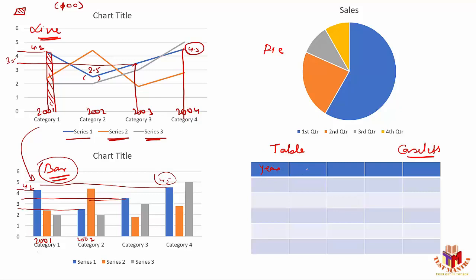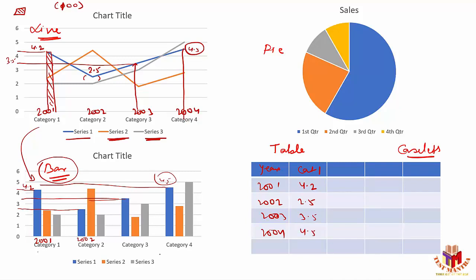Now it's nothing but category 1. Let's consider category 1 here, and years 2001, 2002, 2003, 2004. And here I would have taken the value as the first figure, which was nothing but 4.2. So this would be 4.2 here. Then again it's 2.5, then 3.5, and this is 4.5.